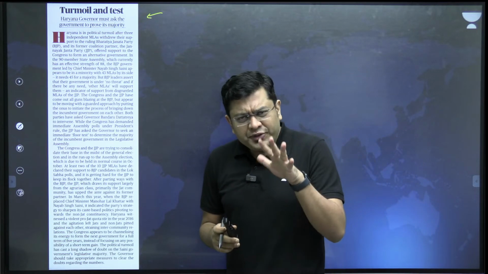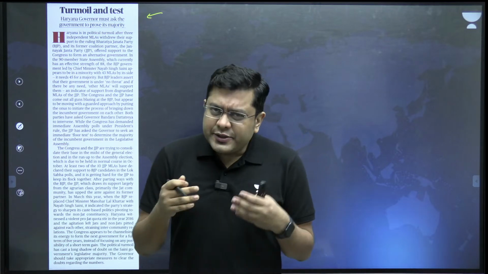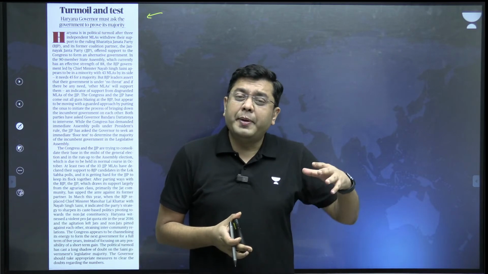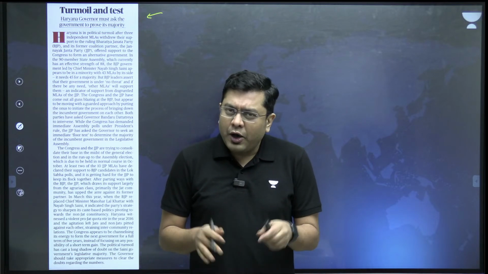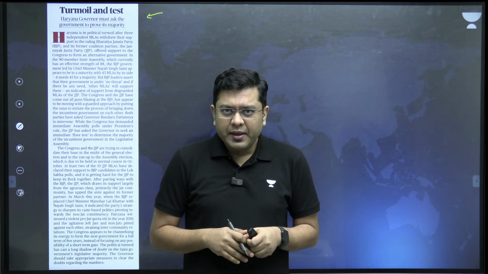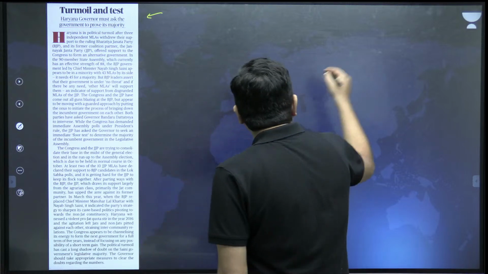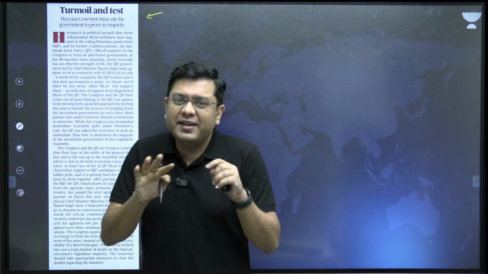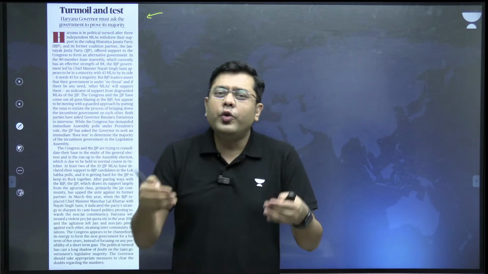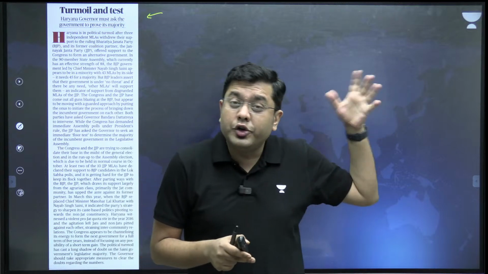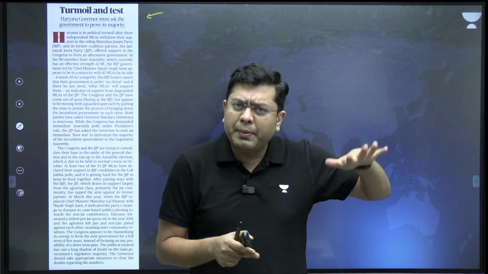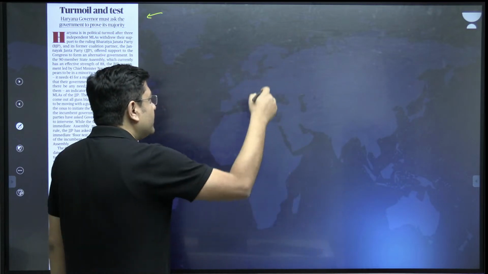Now, to set the context, this topic and this particular article talk about the political turmoil and the political events which are unfolding in the state of Haryana. The Haryana State Assembly is a 90-member state assembly. So first of all, let us understand the arithmetic behind it, so that you get an idea of what is going on, and then we will talk about what the governor should do and why the governor should take a proactive stance.